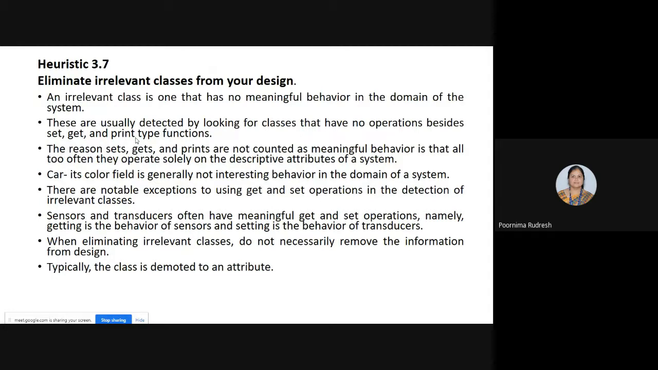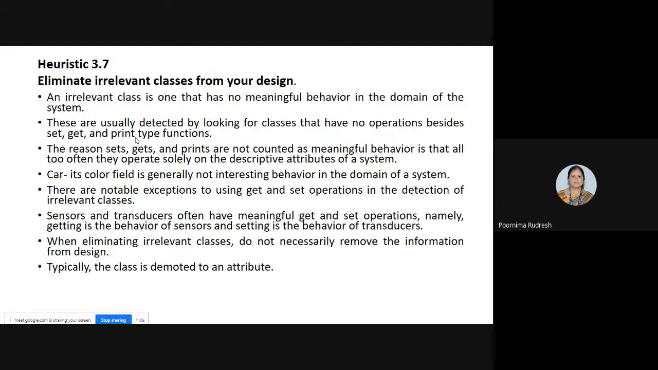So heuristic 3.7 says: eliminate irrelevant classes from your design. Whenever you are performing the design, identify whether the classes are relevant to your system design or not. If it is relevant, keep those classes. If not, just delete such classes. Then how will you identify whether a class is relevant or irrelevant?